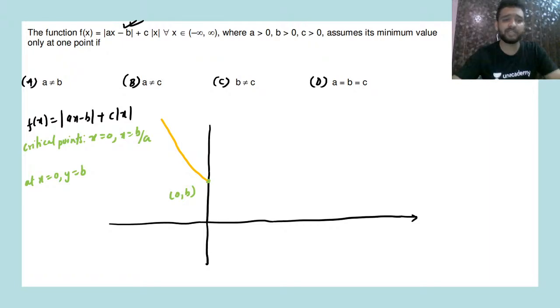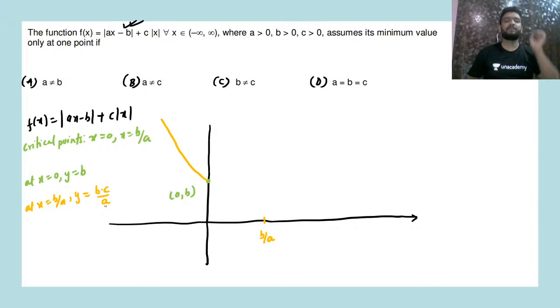Now what we have to see is we have to check at x is equal to b by a. At x is equal to b by a, y will be what, guys? Y will be b into c by a. Y will be b into c by a. Now what you are given is it assumes minimum value at only one point.